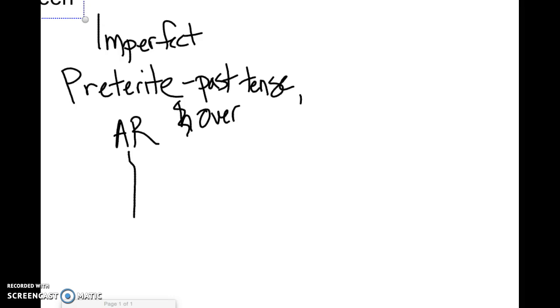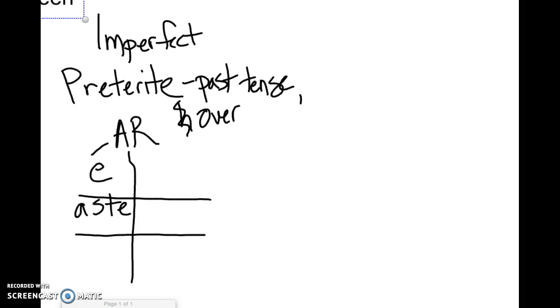Now we're used to seeing these verb charts. We're going to start just with an AR verb. In the preterite tense, in the yo form, an AR verb is going to end with é with an accent. The tú form is going to end with aste. The he, she form is going to end with ó with an accent. Now, looking at this right away, can you tell me where there might be some possible problems?